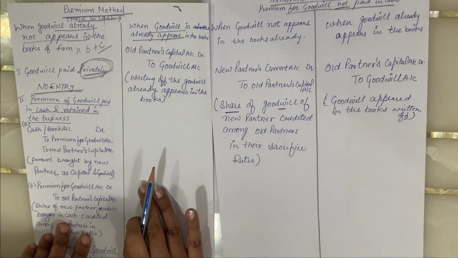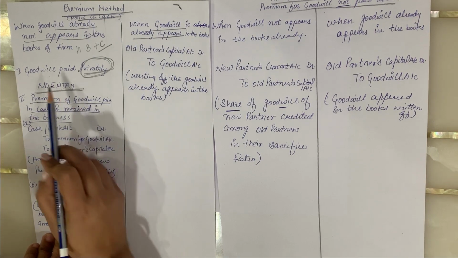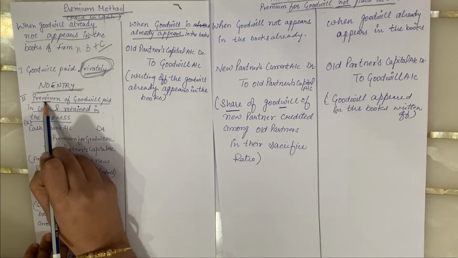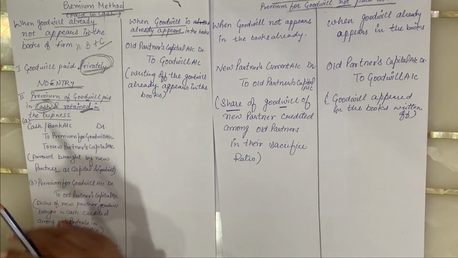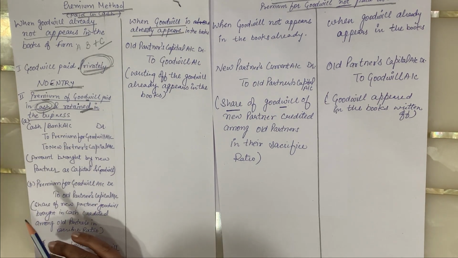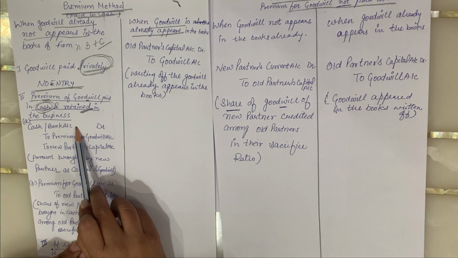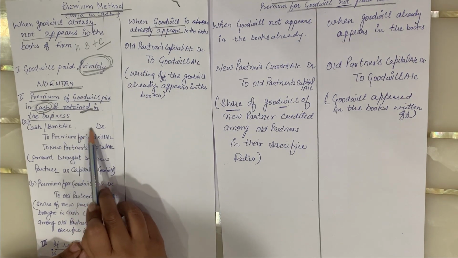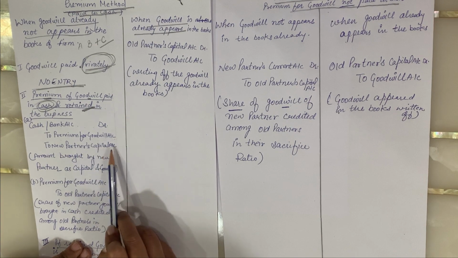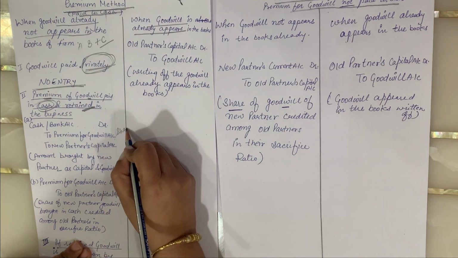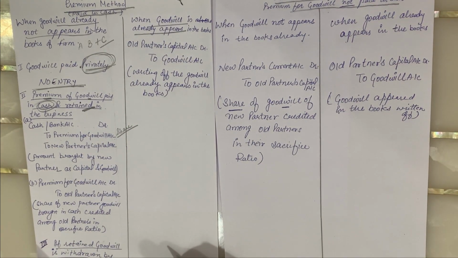Second case, if the premium of goodwill is paid in cash and retained in the business. The new partner is paying the premium for goodwill in cash and it is retained in the business. Whenever the new partner brings or pays the amount of goodwill in cash, cash or bank account will be debited, as cash is coming to the business. So cash or bank account will be debited to premium for goodwill account, to new partner's capital account. Here the share of the goodwill that is brought by the new partner is to be shown in the entry.